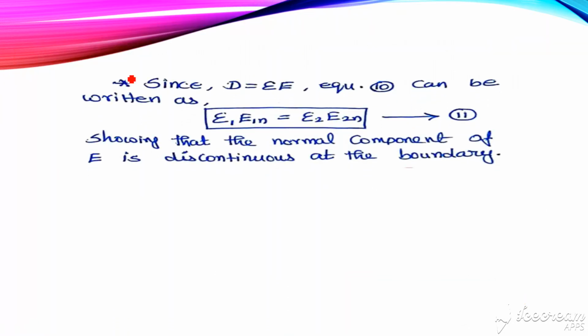Similarly, from D we can derive the expression for E. Since D is equal to epsilon E, equation number 10 can be written as epsilon 1 E1n is equal to epsilon 2 E2n. This is considered equation number 11. Equation 11 shows that the normal component of E is discontinuous, because these two normal components do not match each other directly. We have the epsilon value, so E is discontinuous at the boundary.